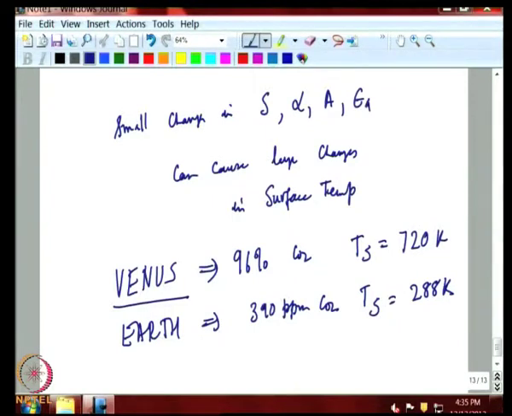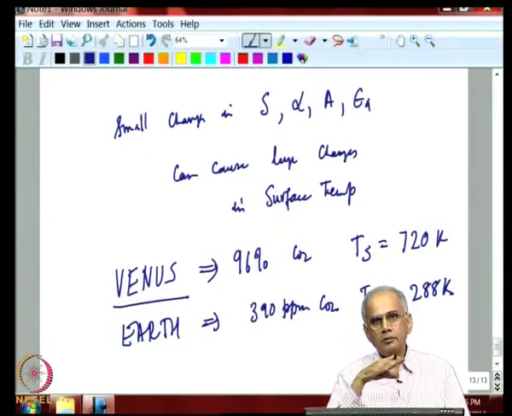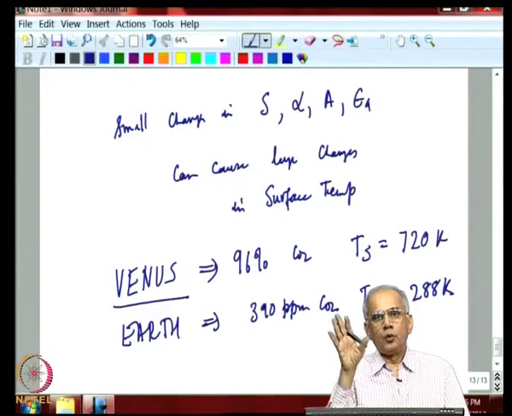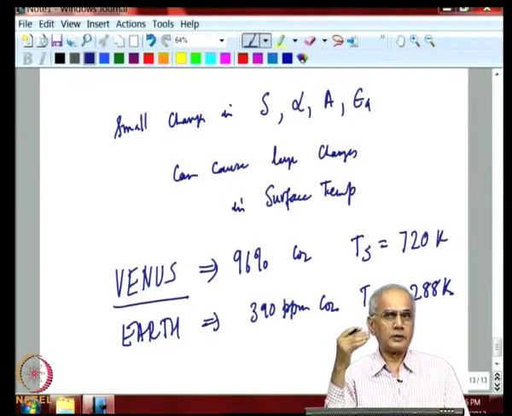Venus and Earth started out with the same temperature, but on Venus all the water in the ocean evaporated, went into the atmosphere, caused a very large greenhouse effect, increased the temperature of the surface of Venus by 100 to 200 degrees Kelvin.